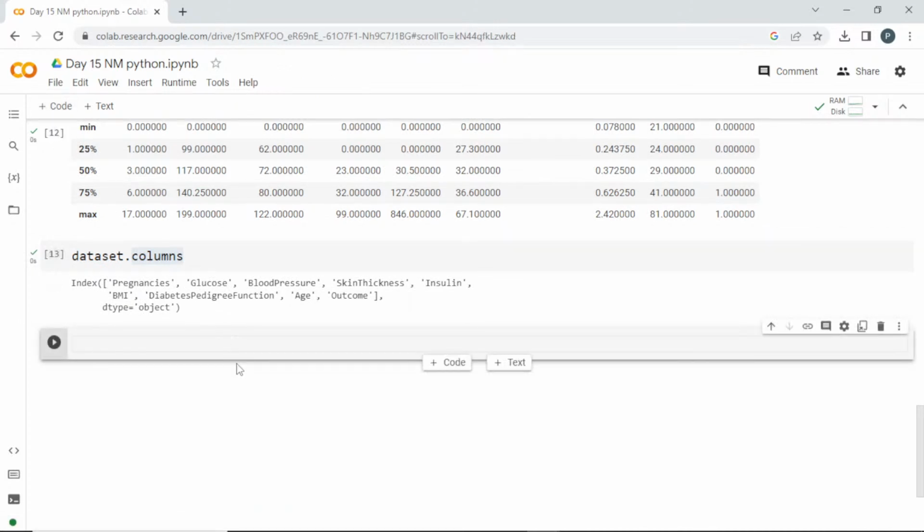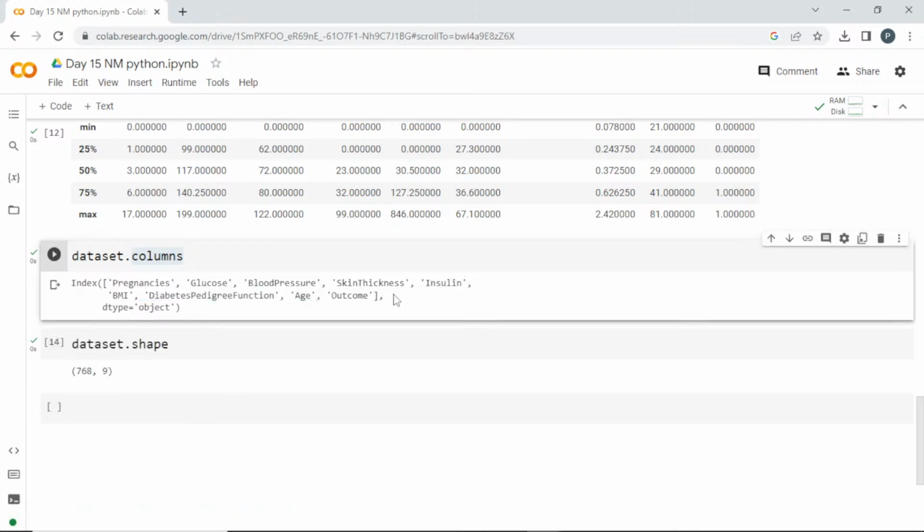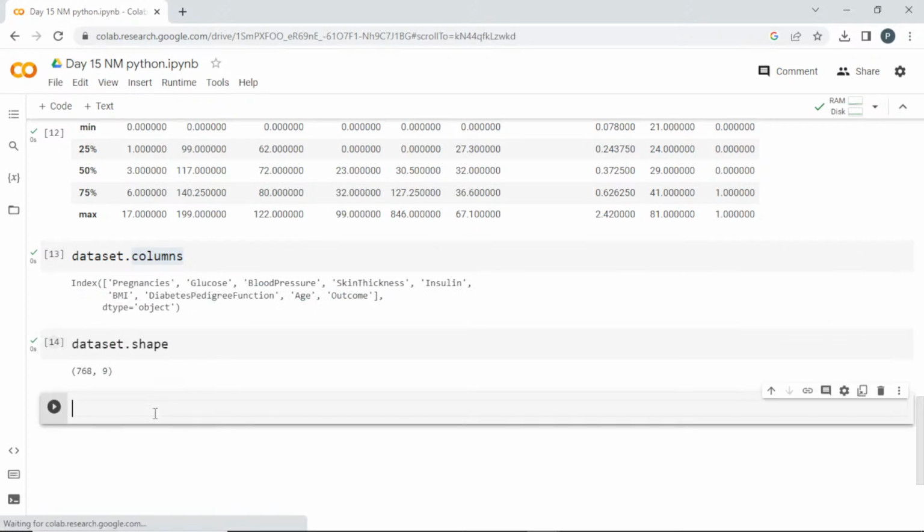And if I want to get the shape of it, you can go dataset dot shape, and this is going to give me a tuple, which means here I got 768 and 9, which means the 0th index is the number of rows and 9 is the number of columns. You can count and check. This is what the shape will give you.